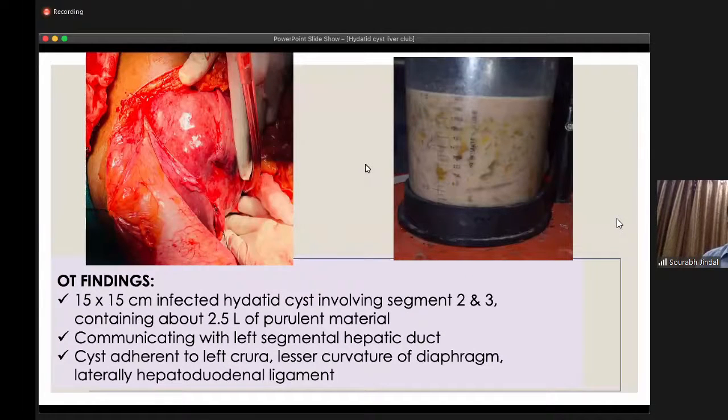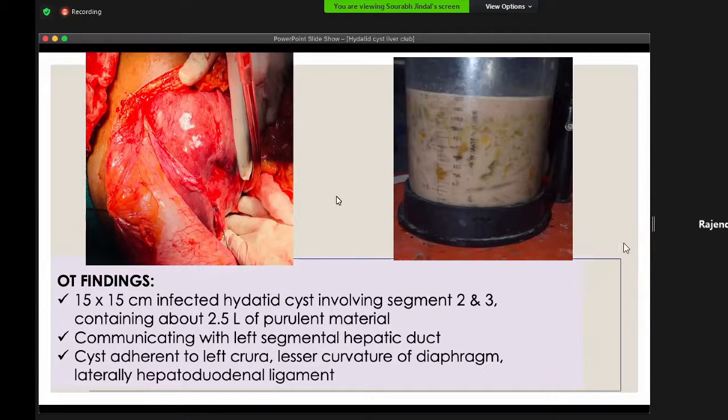Coming to the OT findings, it was a 15 into 15 centimeter mass involving segments 2 and 3 of the liver, with 2.5 liters of purulent material present. It was communicating with the left segmental hepatic duct.